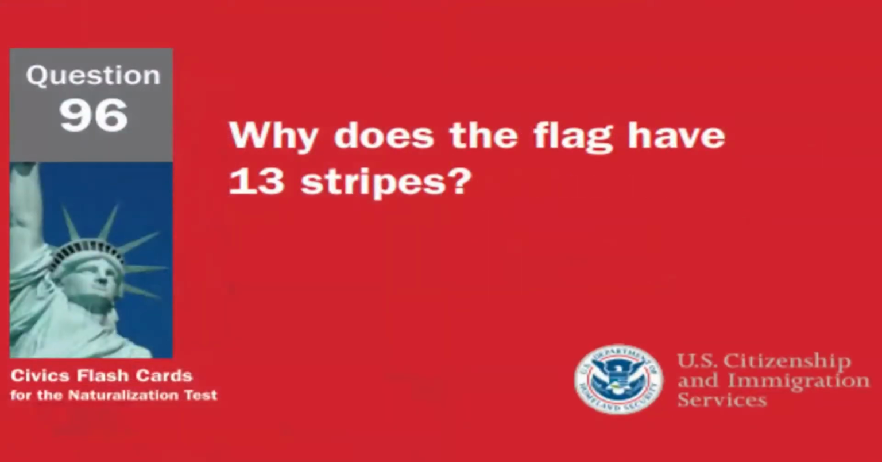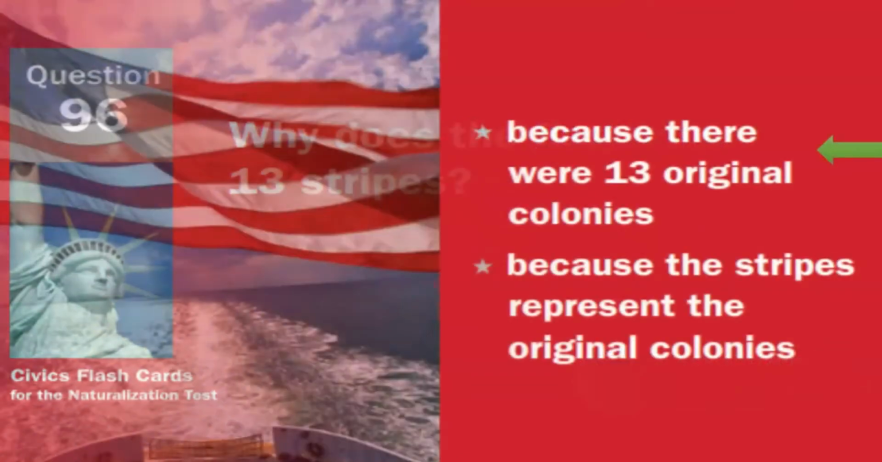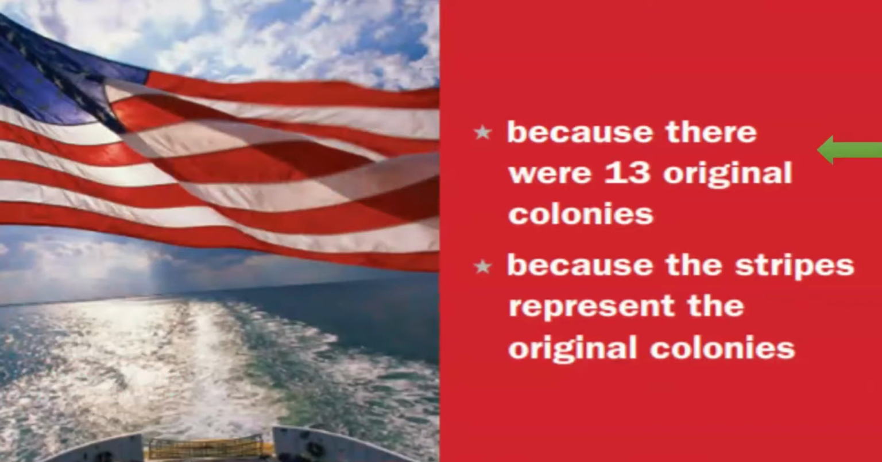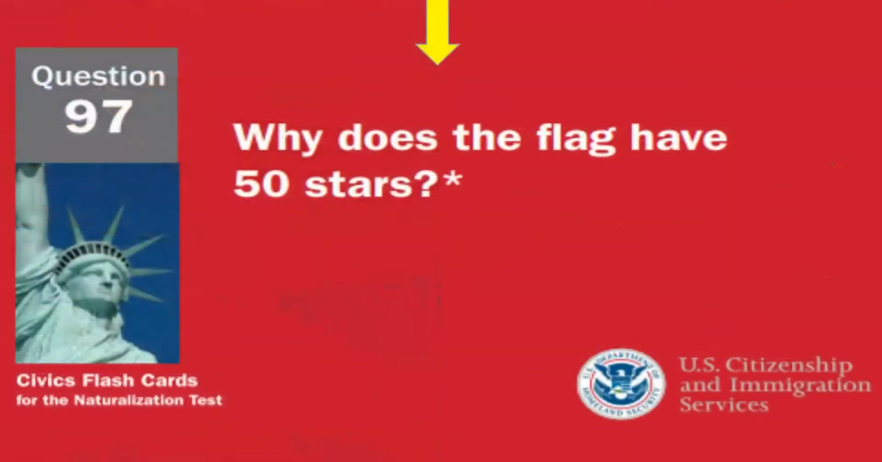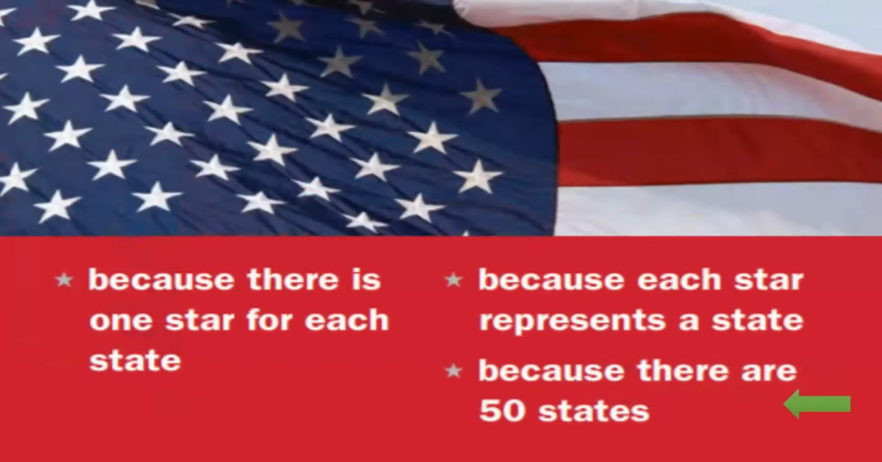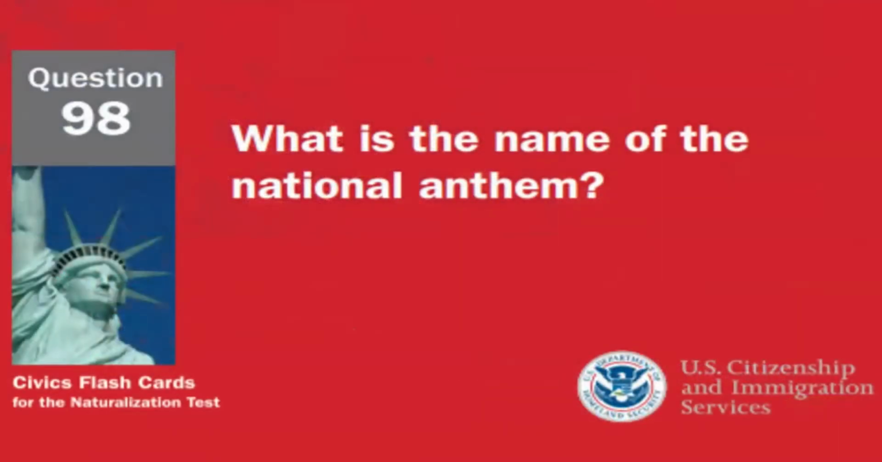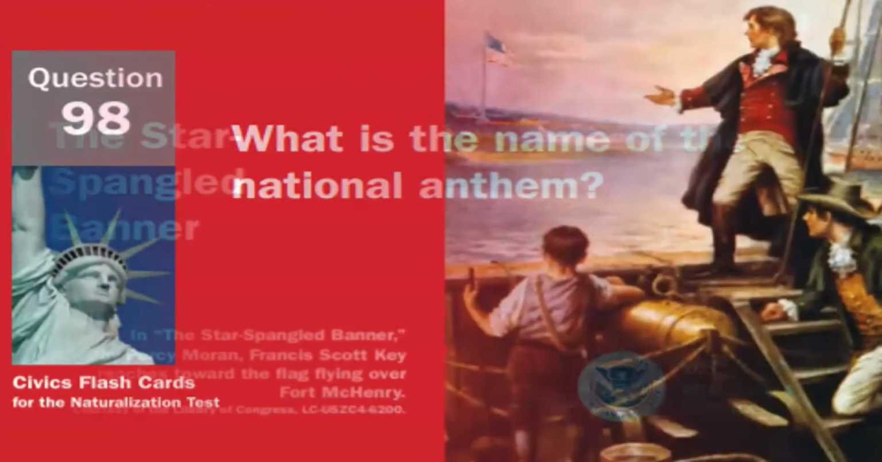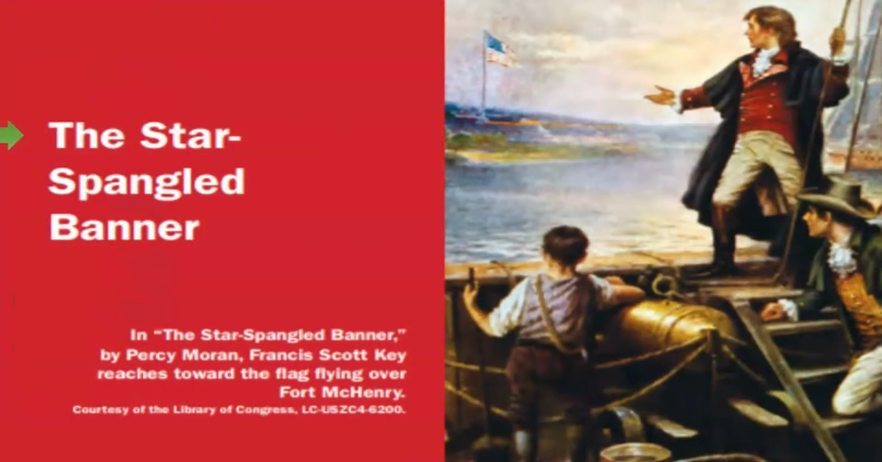Why does the flag have 13 stripes? The flag has 13 stripes because there were 13 original colonies. Why does the flag have 50 stars? The flag has 50 stars because there are 50 states. What is the name of the national anthem? The name of the national anthem is the Star-Spangled Banner.